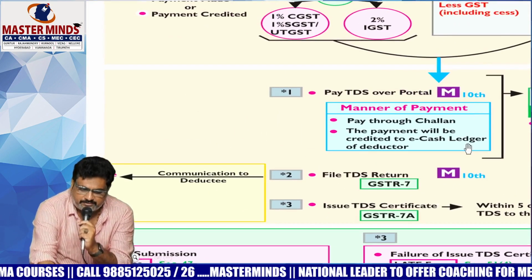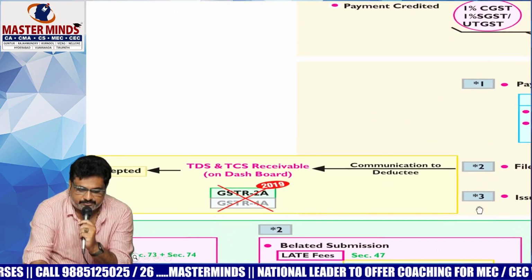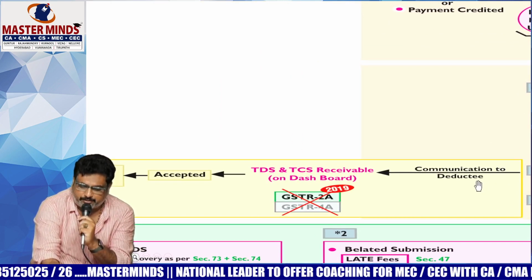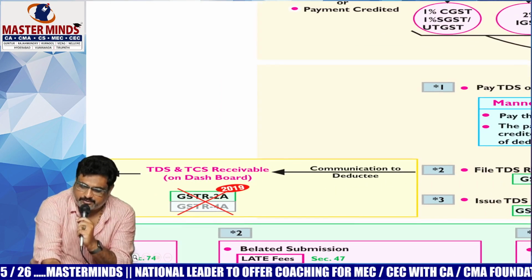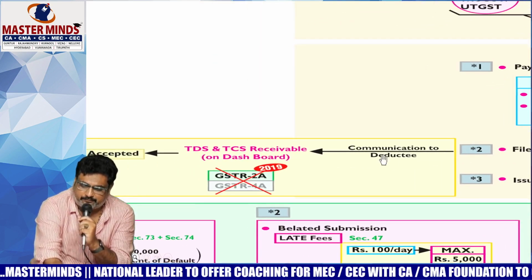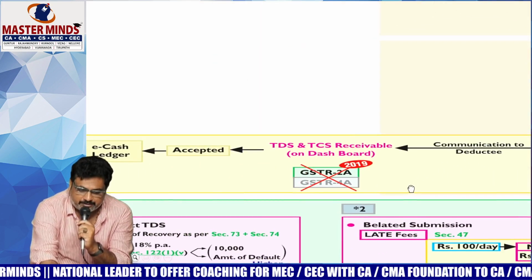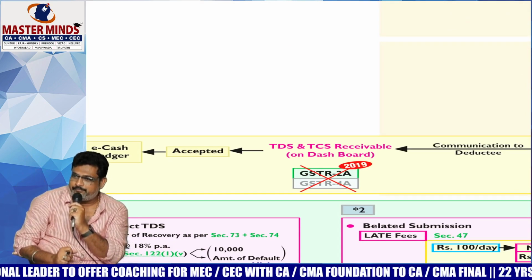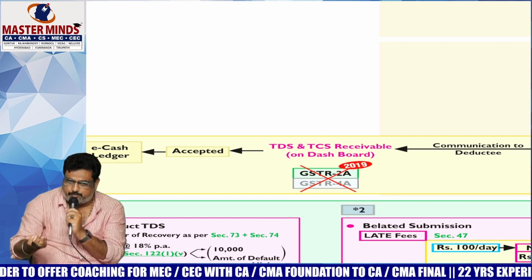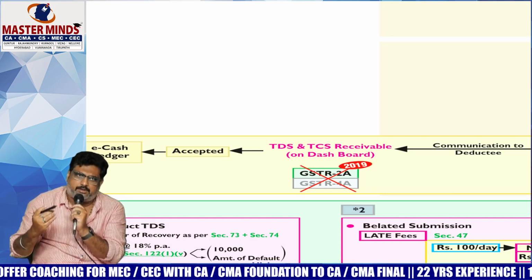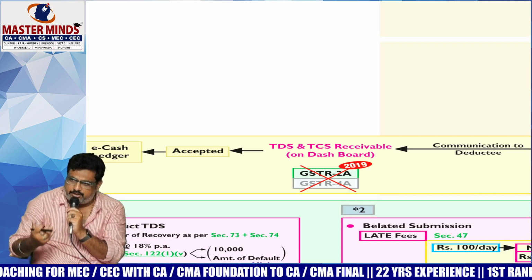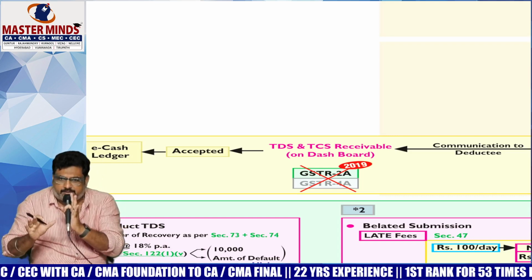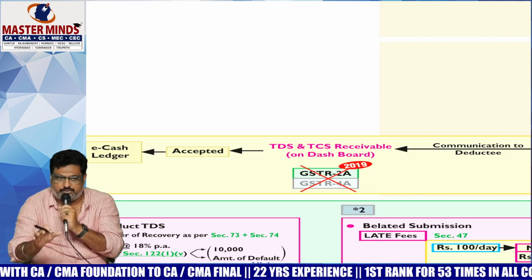Once the amount is paid, next see this. Once GSTR 7 is filed, it will automatically be communicated to the deductee. And on the dashboard, it will be reflected as TDS and TCS receivable. What is meant by the word dashboard generally? When you log in to that particular portal or website using user ID and password, the first screen that appears on the monitor is known as the dashboard.